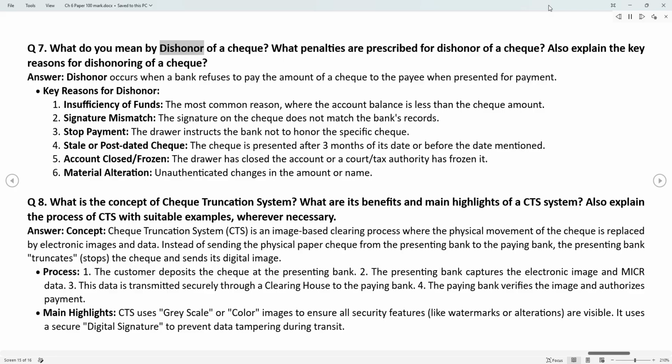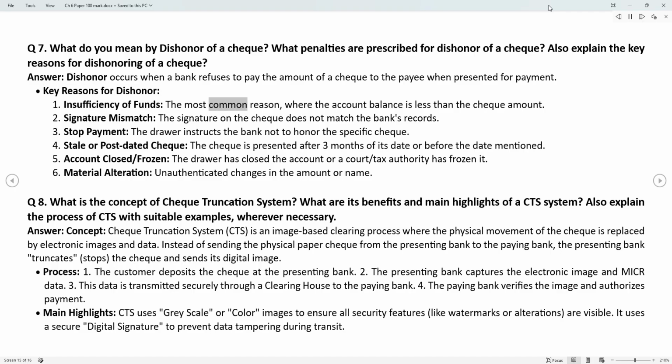Q7. What do you mean by dishonor of a check? What penalties are prescribed for dishonor of a check? Also explain the key reasons for dishonoring of a check. Answer. Dishonor occurs when a bank refuses to pay the amount of a check to the payee when presented for payment. Key reasons for dishonor.